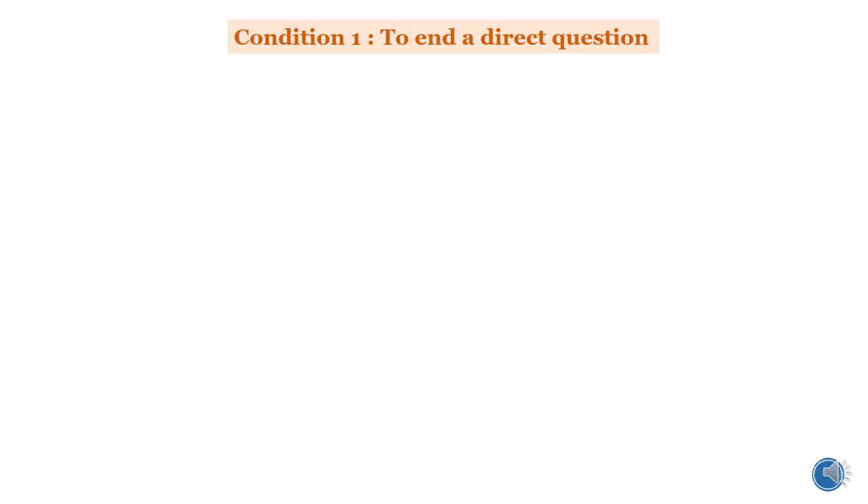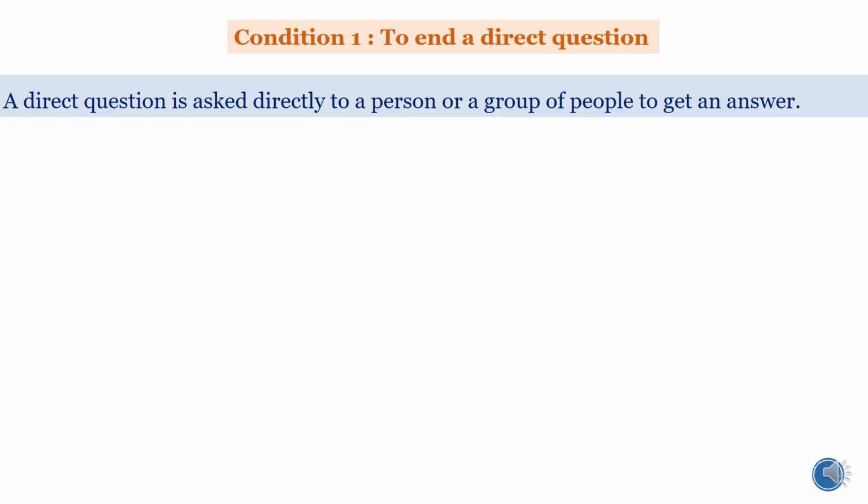Now let us see how and when to use a question mark. The first rule is to end a direct question. So what is a direct question? A direct question is asked directly to a person or a group of people to get an answer. Example: how are you? Now, this is a direct question. It is being asked directly to a person. Okay?